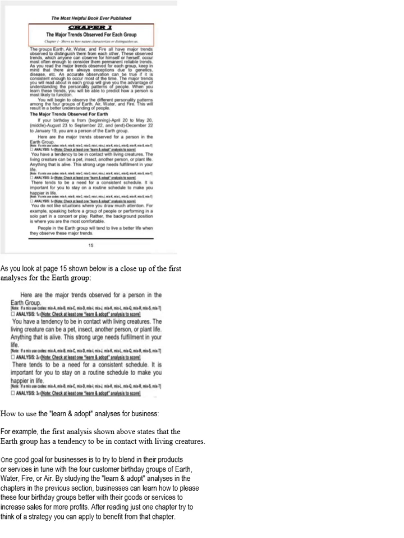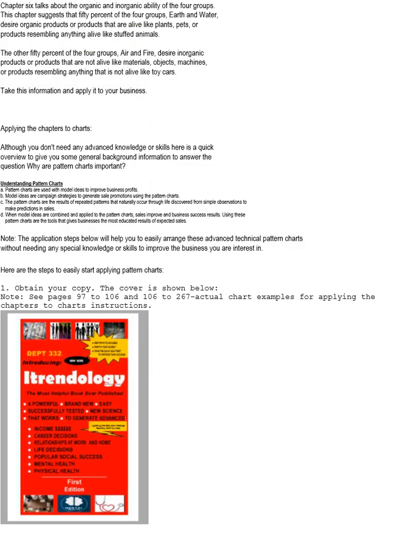By studying the Learn and Adopt analyses in the chapters in the previous section, businesses can learn how to please these 4 birthday groups better with their goods or services to increase sales, for more profits. After reading just one chapter, try to think of a strategy you can apply to benefit from that chapter.